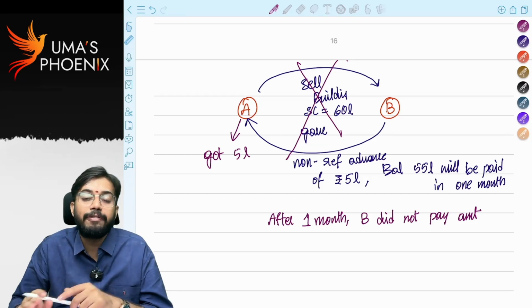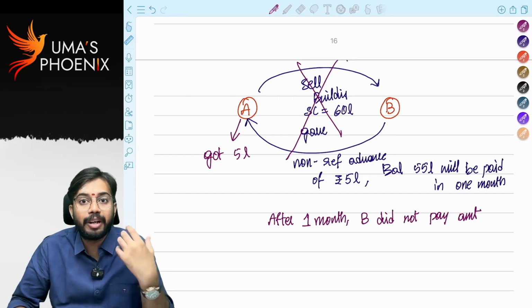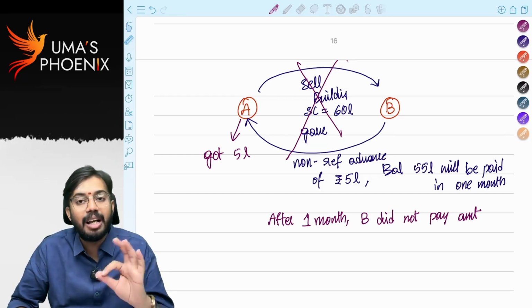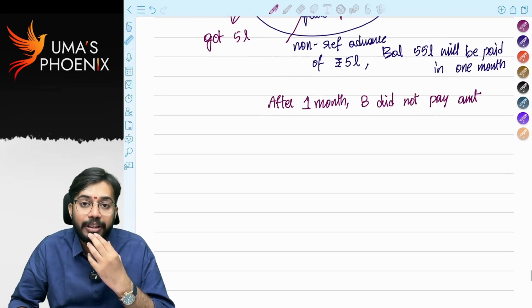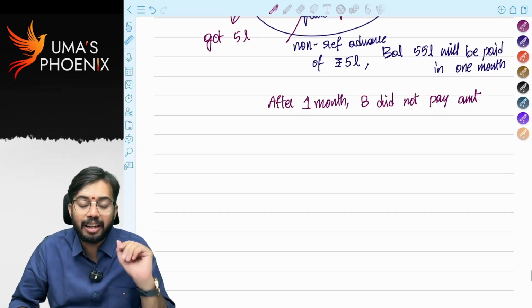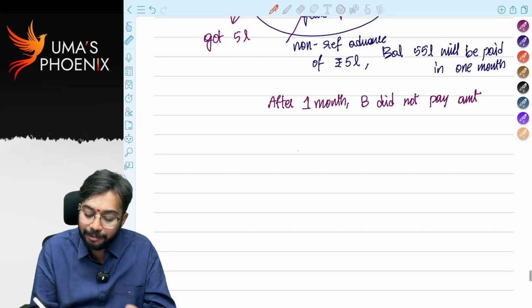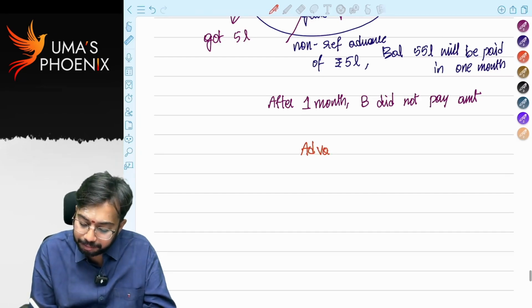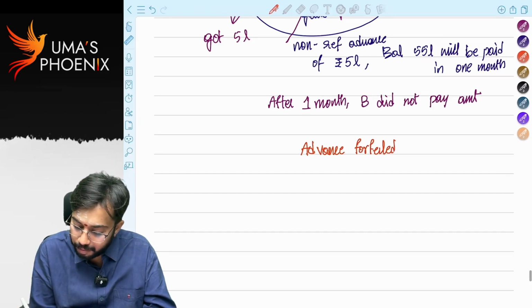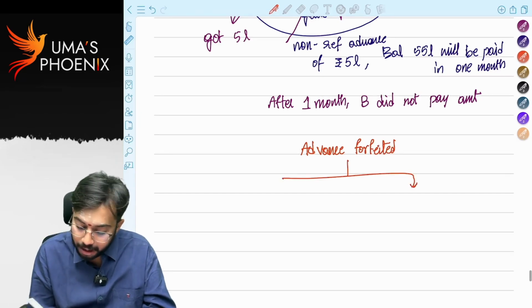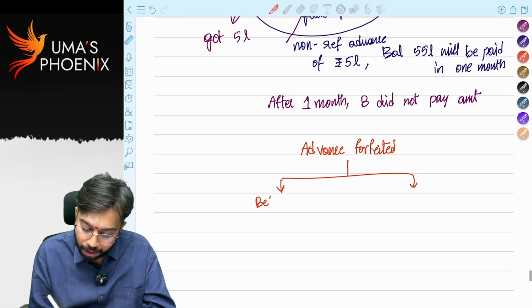That we call forfeiture of advance. If the advance amount is cancelled and not given back, that concept we call forfeiture of advance. Is it clear? Here the rule is, if advance is forfeited, before 1st April 2014.